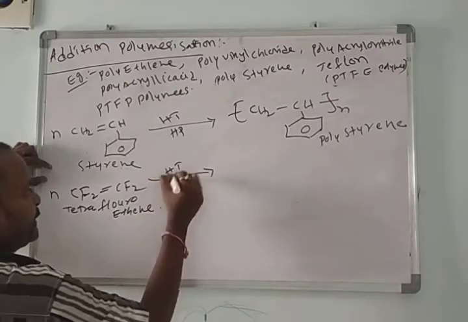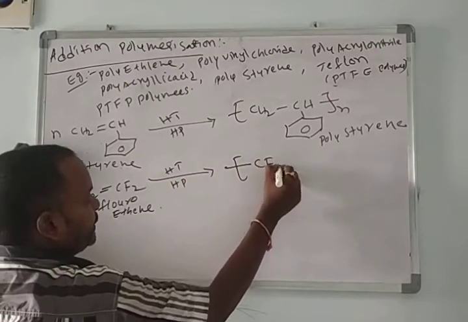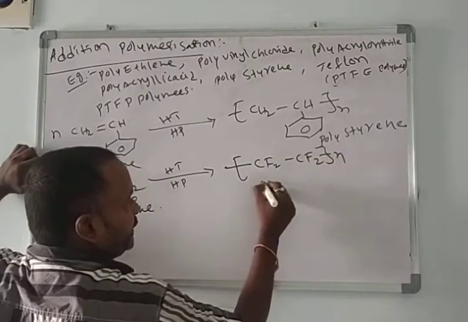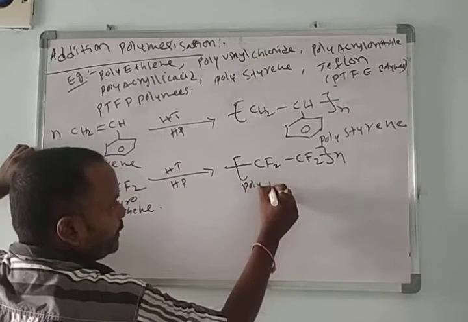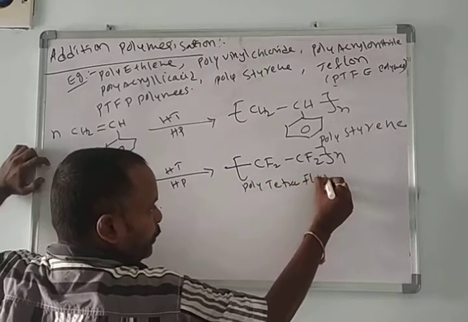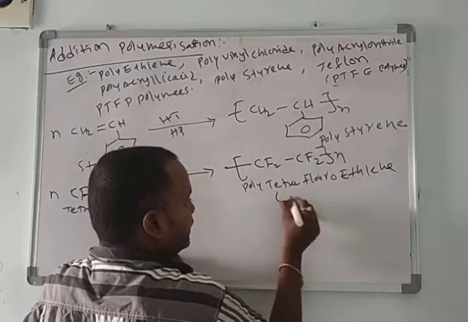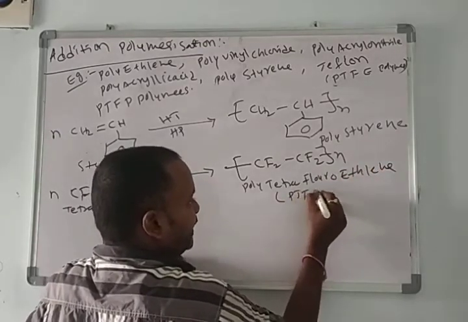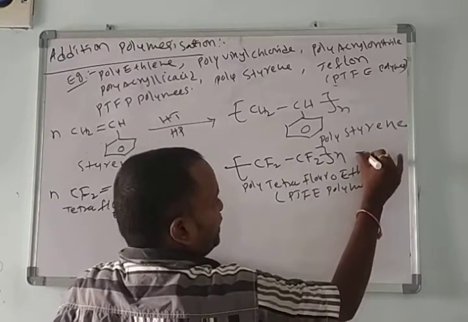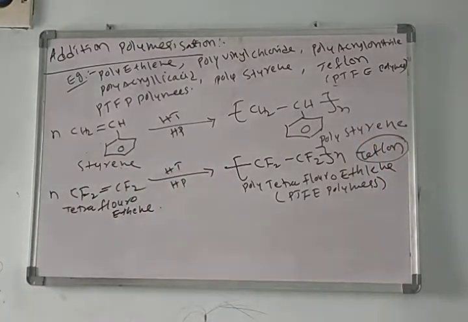At high temperature, high pressure, it involves in polymerization and forms CF2 taken n times, polytetrafluoroethylene. These are simply considered as PTFE polymers or Teflon.